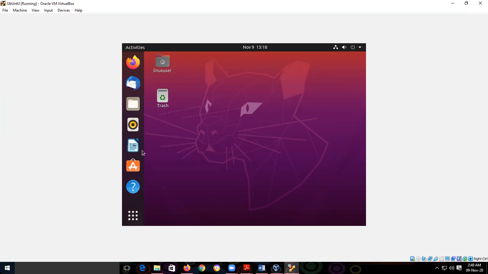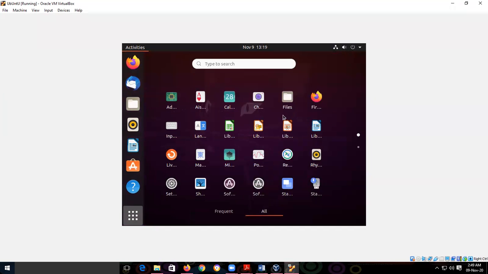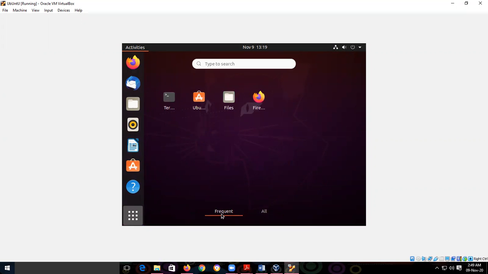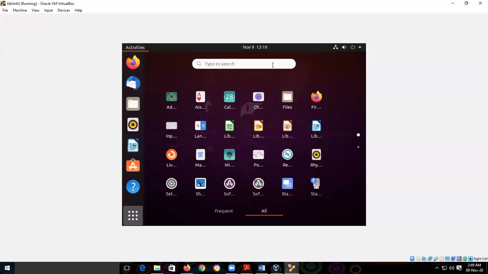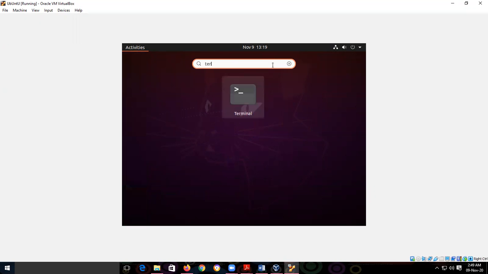Like the start menu, here also this option. It will show all the applications. Click on it. So these are all the applications it shows. Frequently, it will show those that are frequently used. All, then you type here, or infrequently, that will be by default present, a terminal.